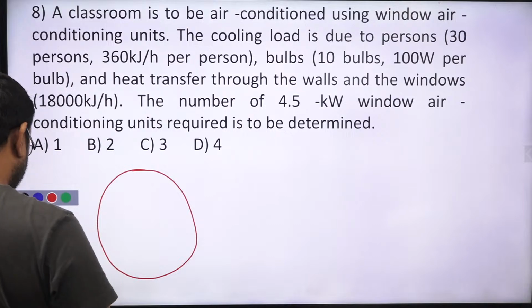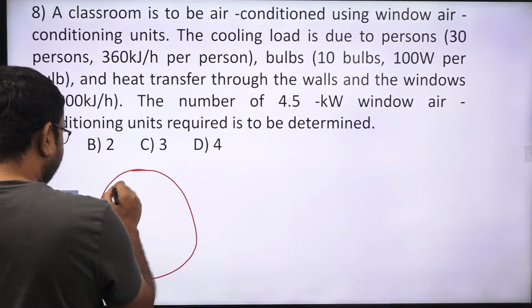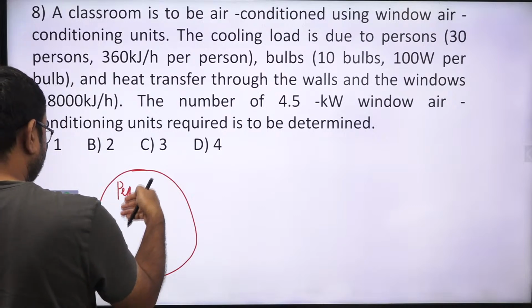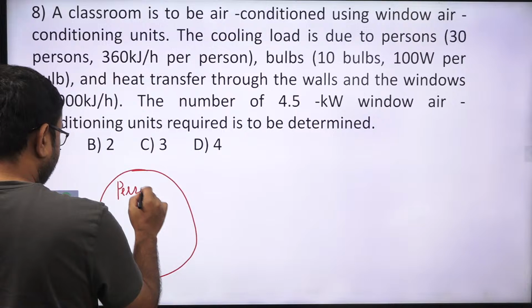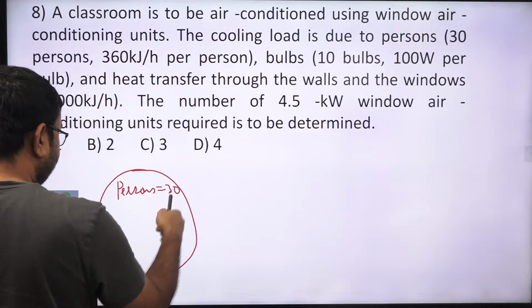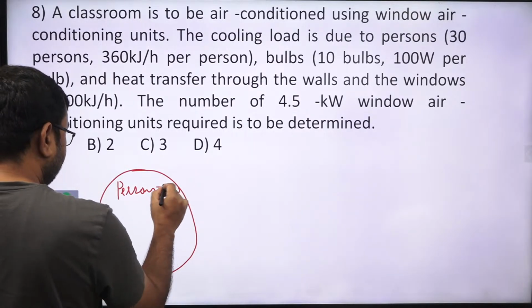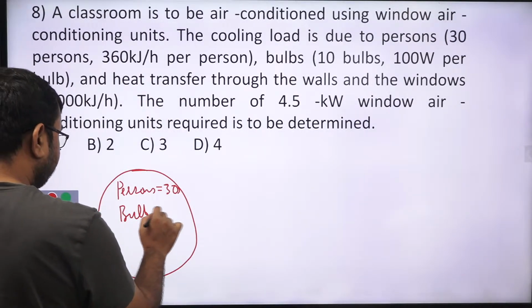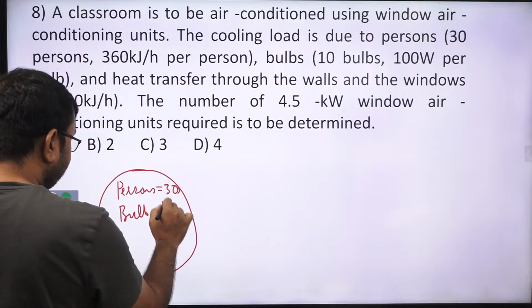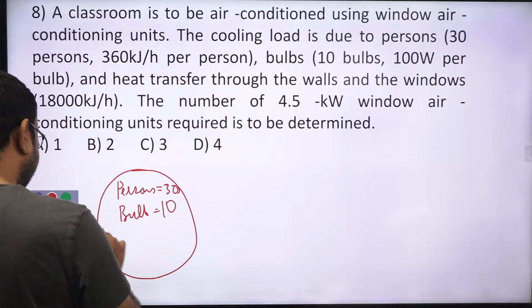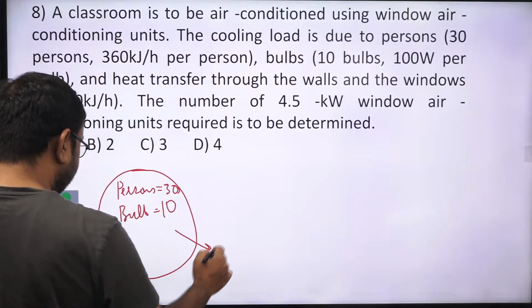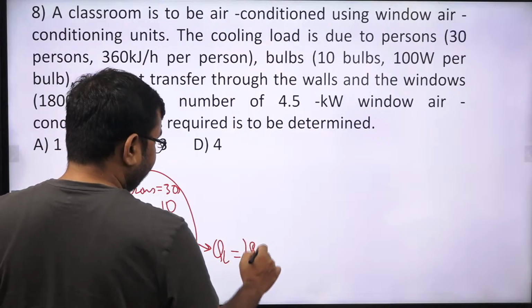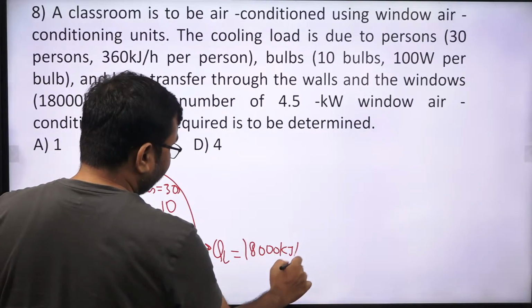In this room, we have 30 persons, and 10 bulbs, and the heat loss from the wall, that is Q, is 18,000 kilojoule per hour.